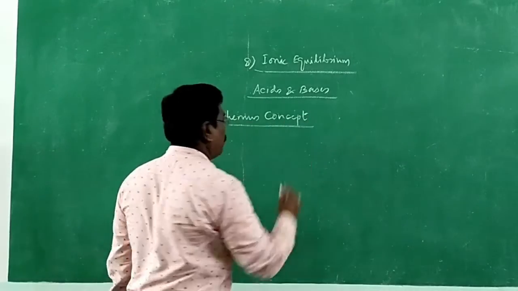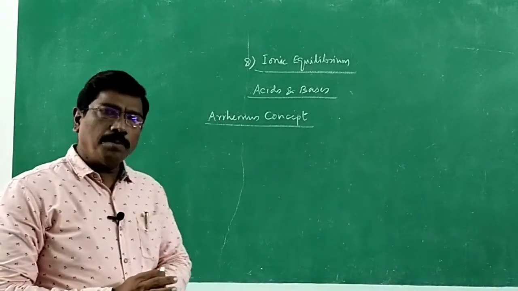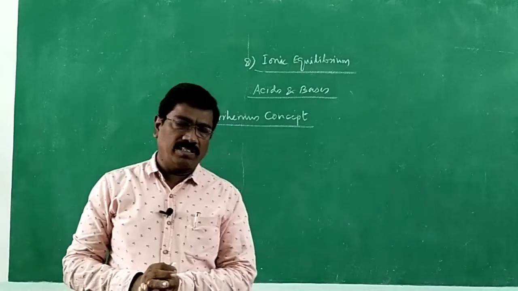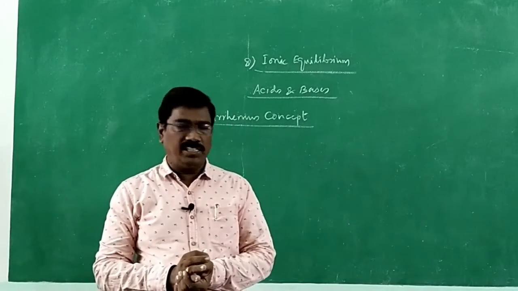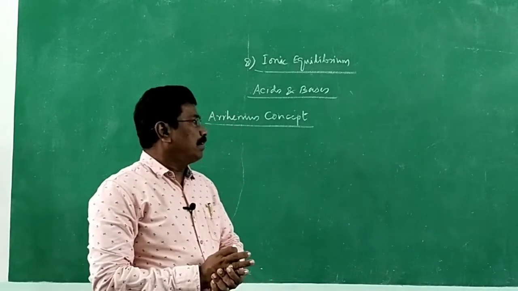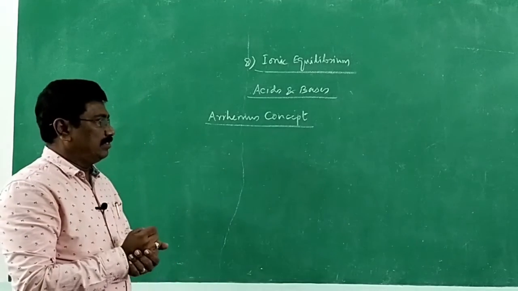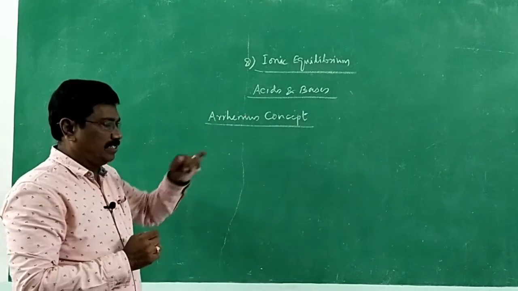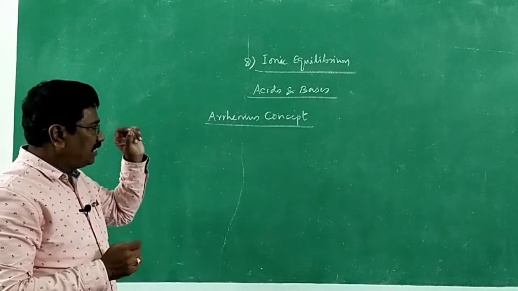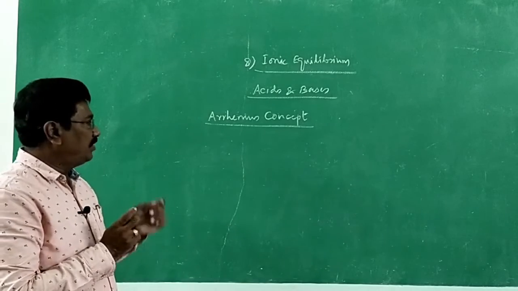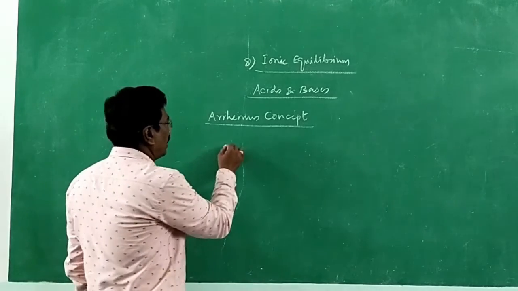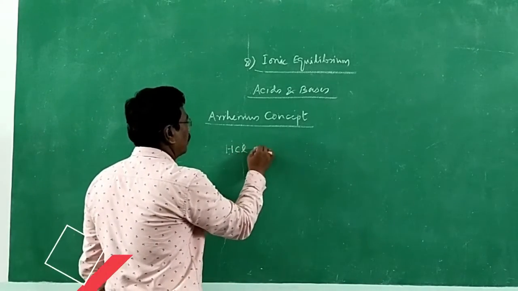What is an acid? We may be knowing about acids and bases. You might have heard about acids and bases much earlier. But what is the characteristic of an acid? It was defined by Arrhenius in this way. An acid is a substance which gives hydrogen ions in aqueous solution.